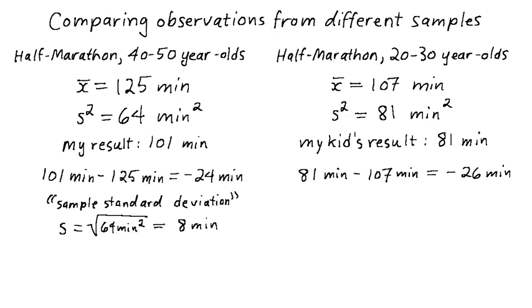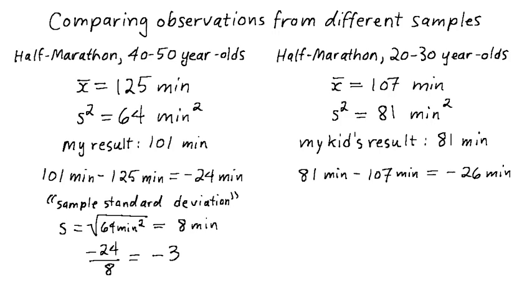We're interested in this quantity because, as you can see, it has the same units as the sample mean. This allows us to express my result in standardized or unitless form as -24/8, or simply -3. We interpret this as me being 3 standard deviations below the mean, which is pretty darn fast, in appropriate relative terms.